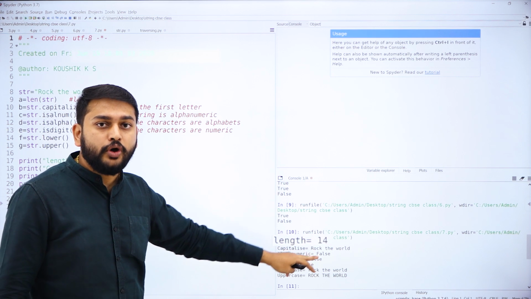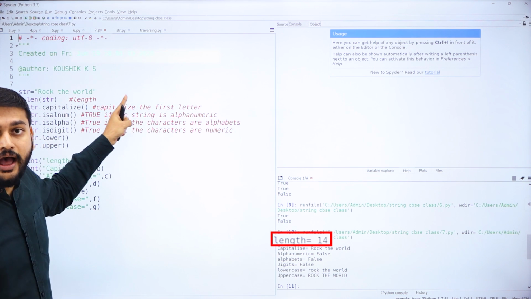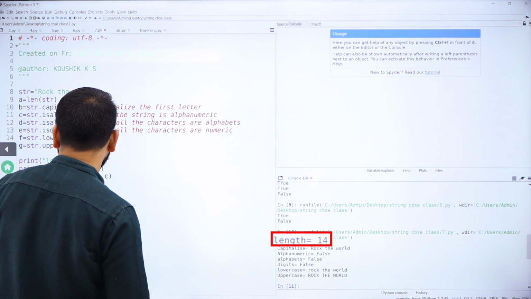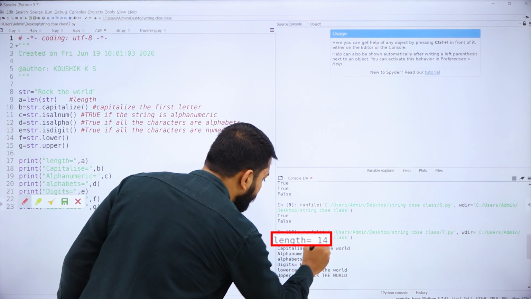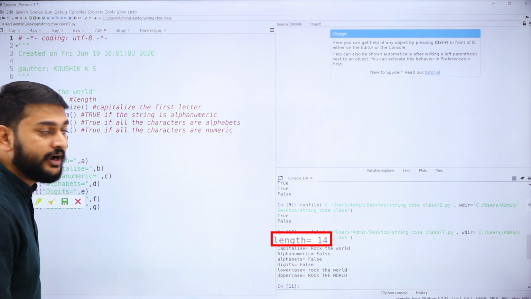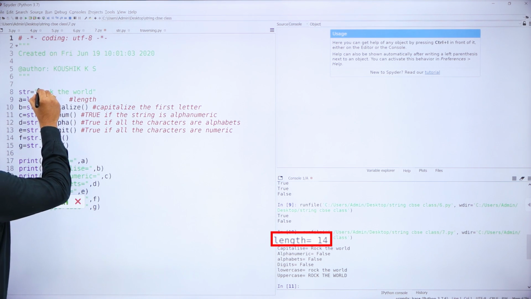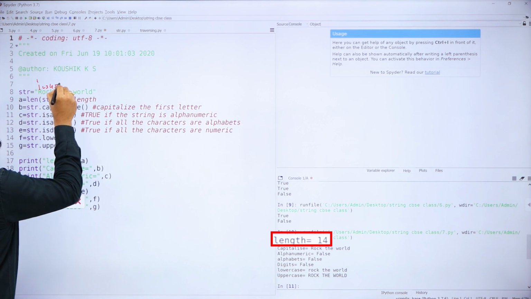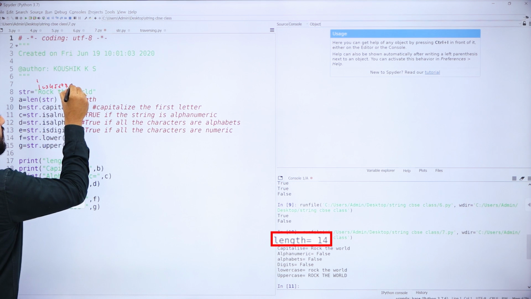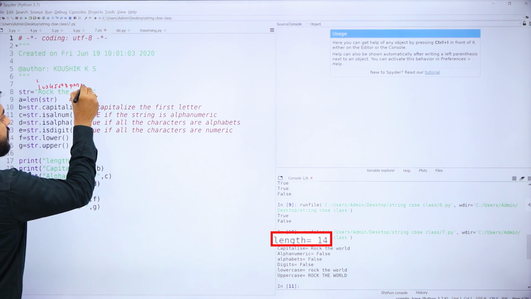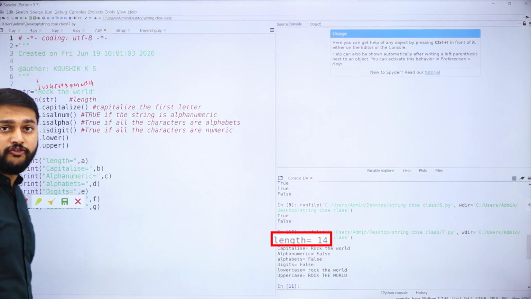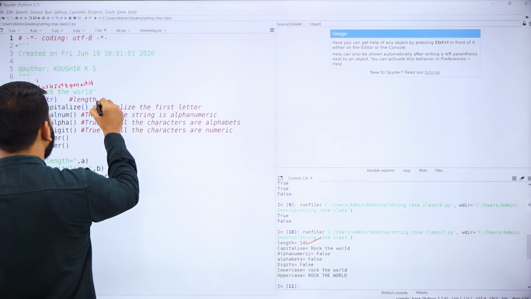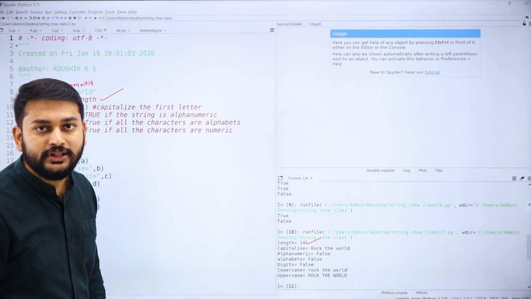You need to remember, I have 14 characters here. You need to see this output. I have how many characters here? 14 characters. Let's count: 1, 2, 3, 4, 5, 6, 7, 8, 9, 10, 11, 12, 13 and 14. So I have 14 characters, my dear students. So my output is correct. This is giving me the length of the string.